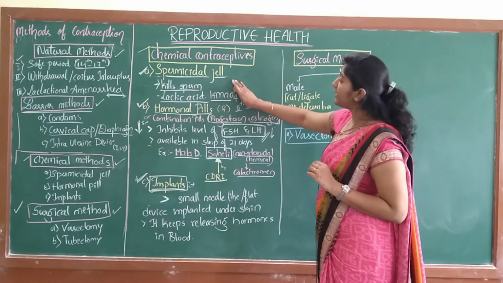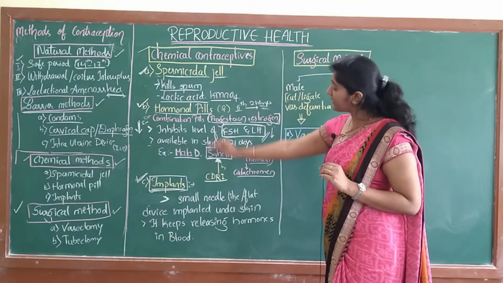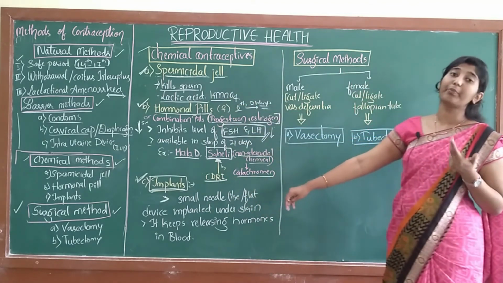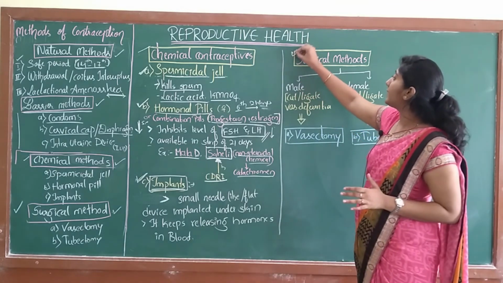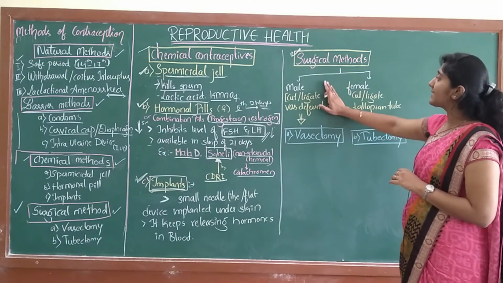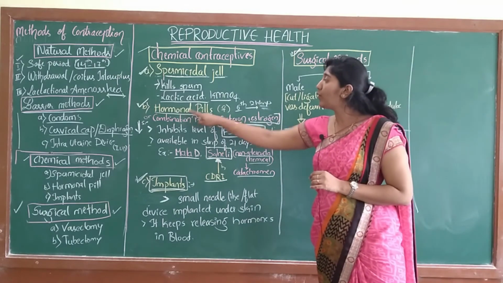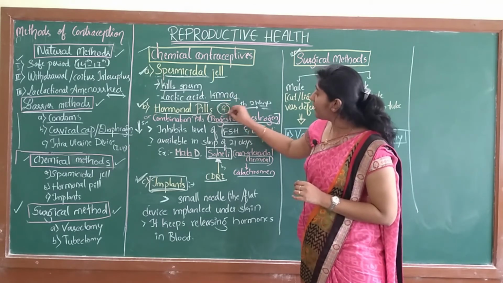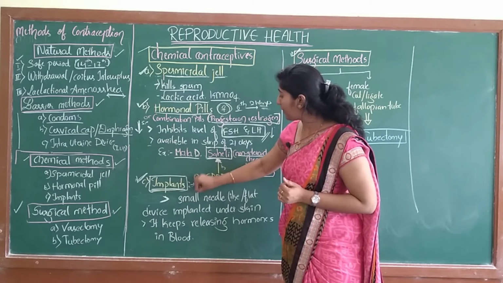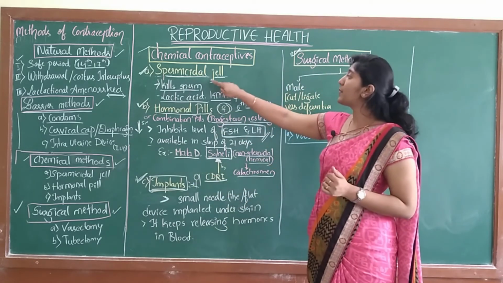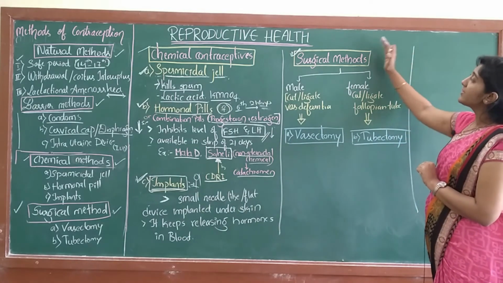One is spermicidal gel, the hormonal pills, and implants. So by using these methods also we can prevent or stop the pregnancy. Next is the surgical method. I forgot to tell you, the hormonal pills are taken by females. Implants are also inserted in the female body, and the spermicidal gel is used by females. Right. Next is the surgical method.